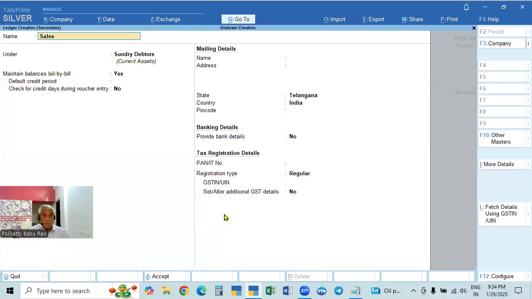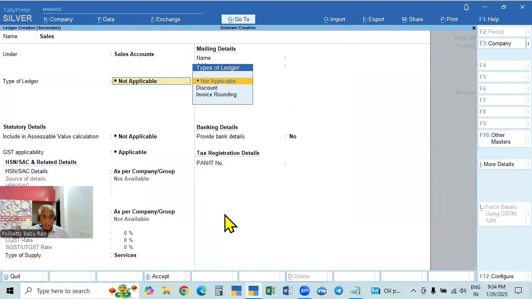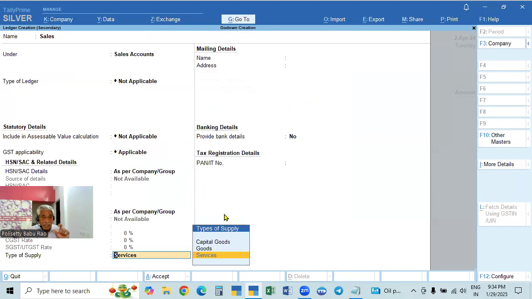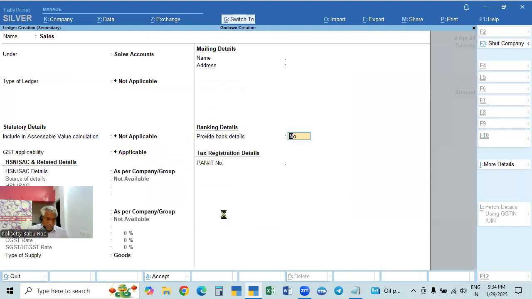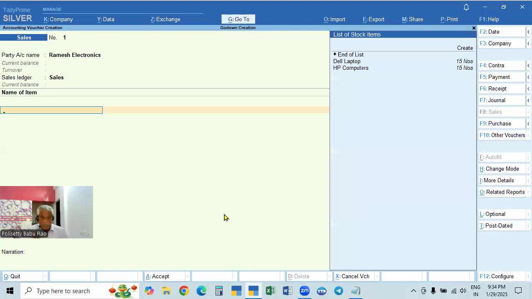Ledger, sales, previously purchases. This is sales under sales ledger, sales accounts, and come down. Don't give any details because the rates and HSN code are given in the stock items. Now you select here. Type of supply will be goods. Accept. Okay. Now what are the goods we supply? See here. Press the space bar. All the goods you can see. Godowns also we can see. First it will show the list of stock items.